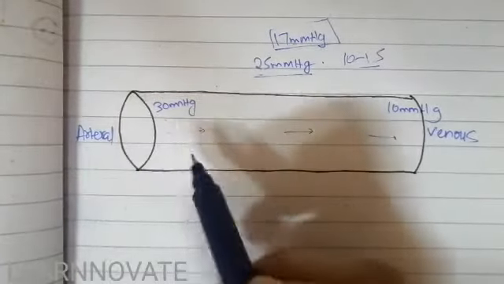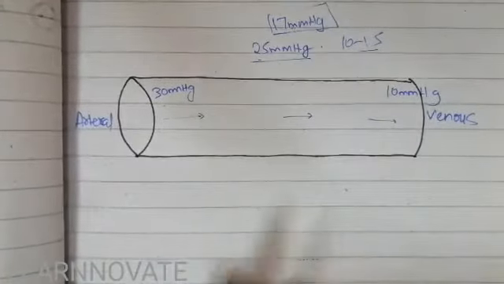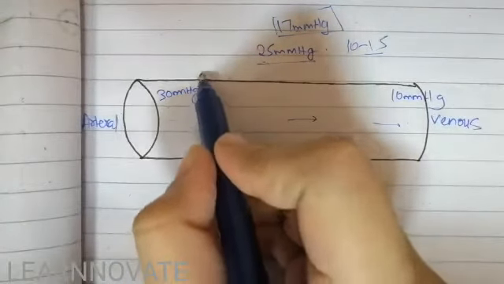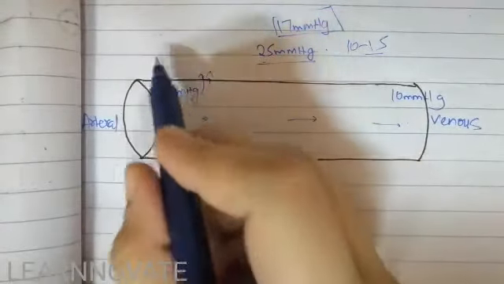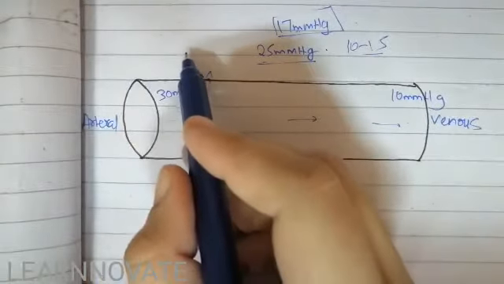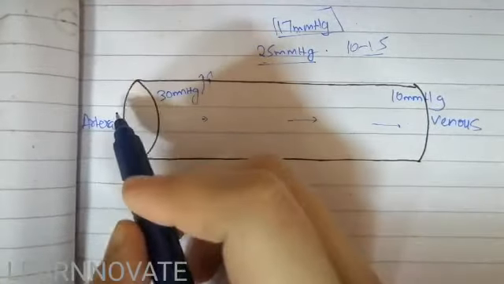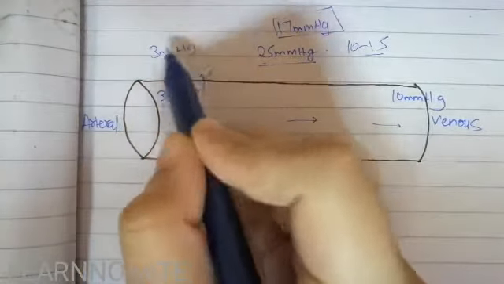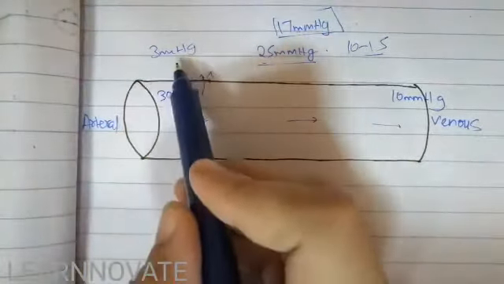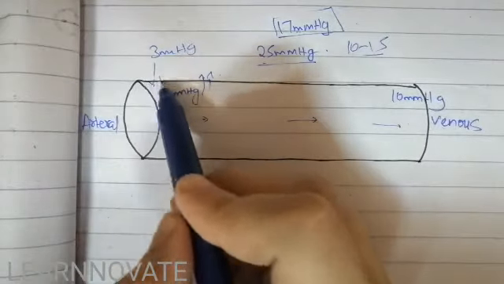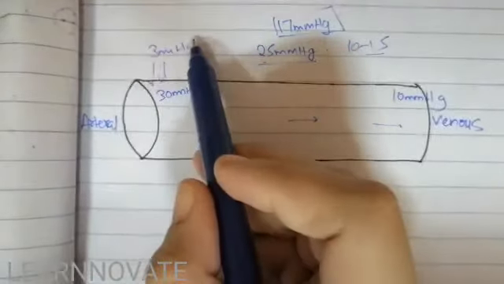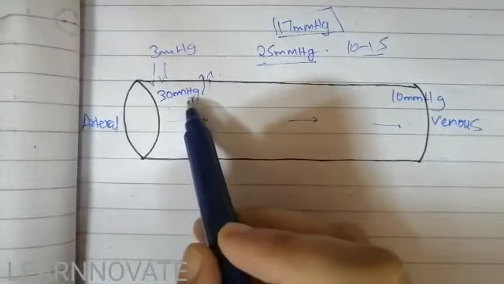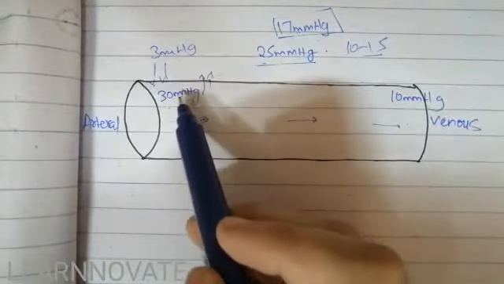Now if we take the example at the arterial end of a capillary, what happens? This capillary pressure is going to push the fluid outside the capillary, and the pressure present in the interstitial space at the arterial end of the capillary is about 3 mm of Hg. In the book example, that 3 mm of Hg will push the fluid inside the capillary, because this is the interstitial hydrostatic pressure, and this is the capillary hydrostatic pressure. So here you can see the difference of these pressures.